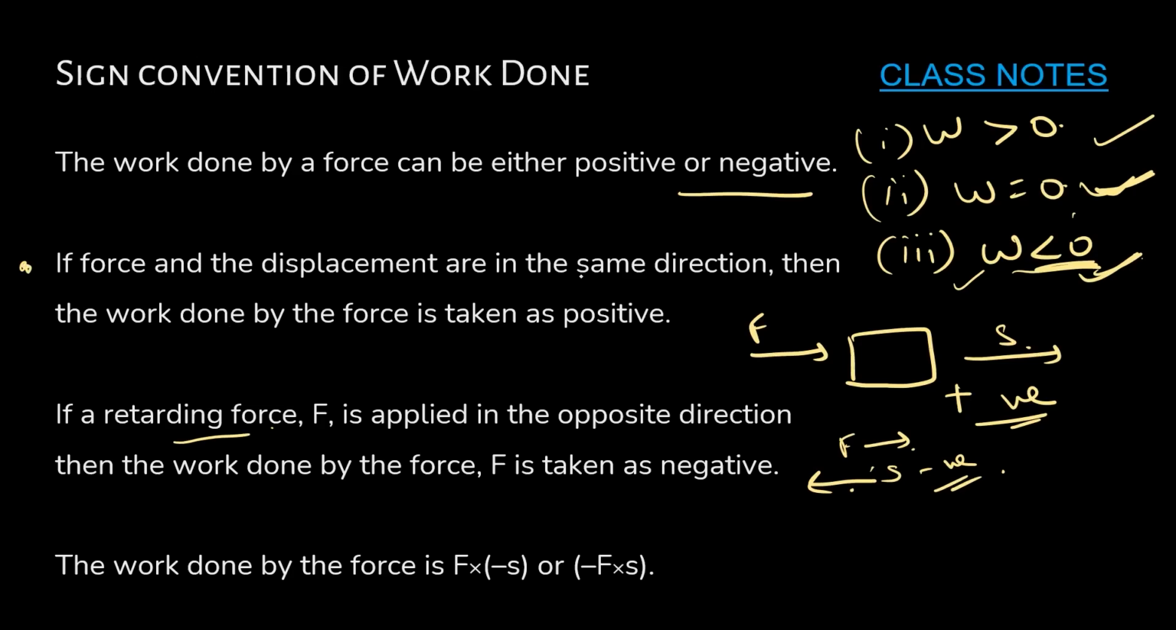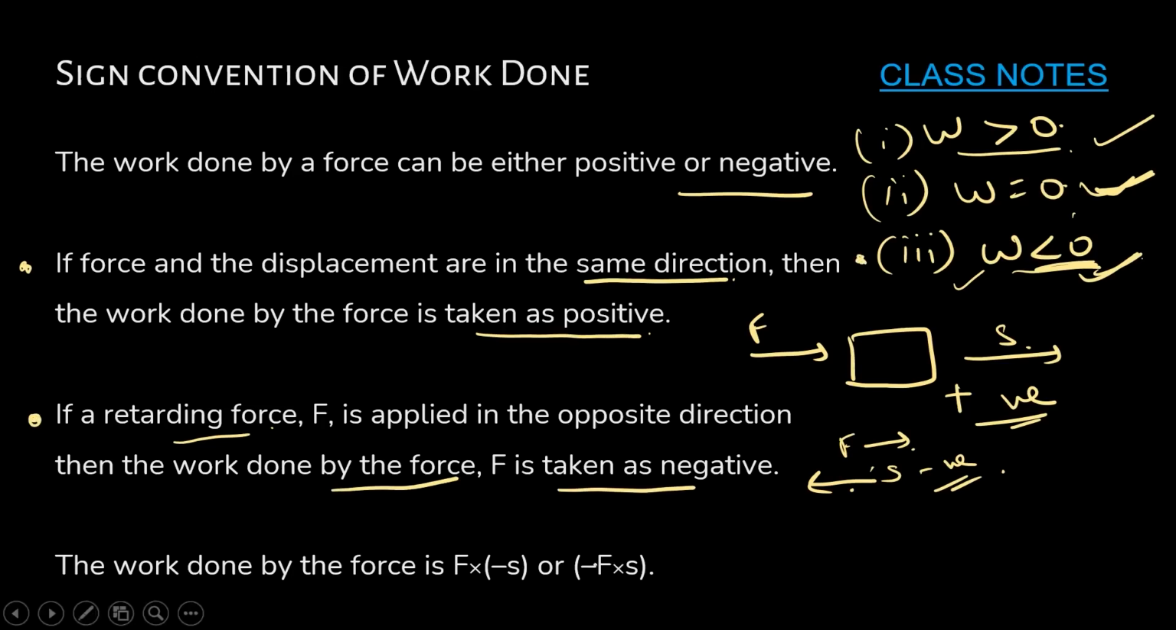If force and displacement are in the same direction, then the work done by the force is taken as positive, work done greater than 0 in this case. Secondly, if a retarding force F is applied in the opposite direction, then the work done by the force F is taken as negative, work less than 0. So work done by the force is either positive or negative, right?